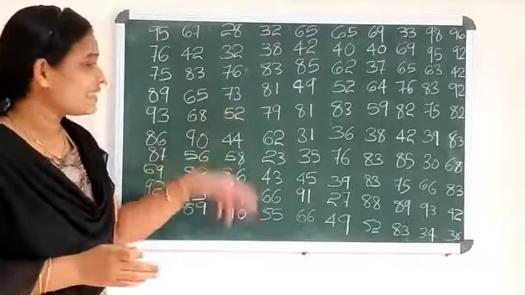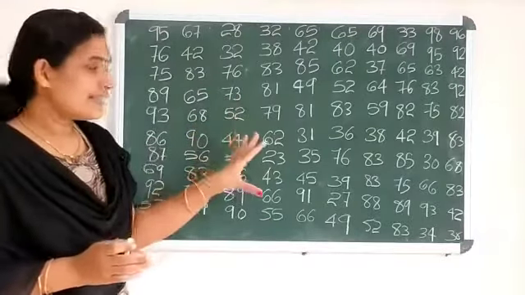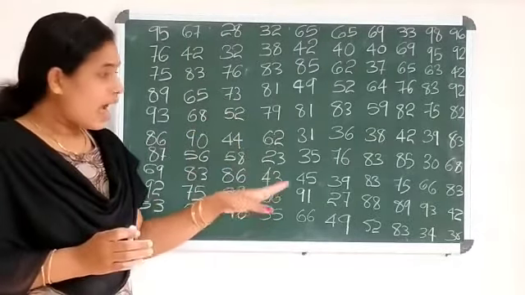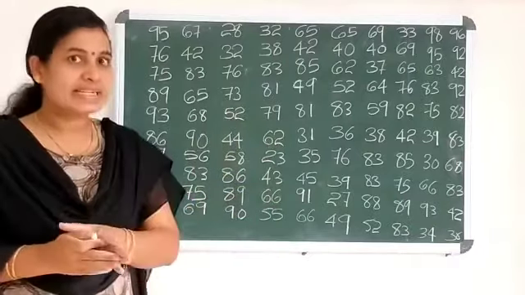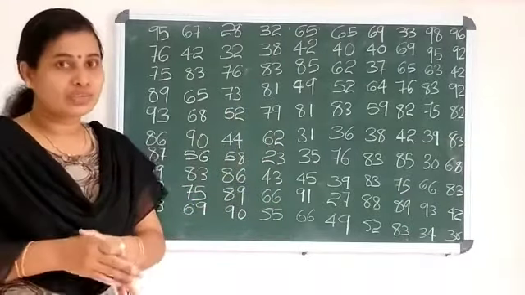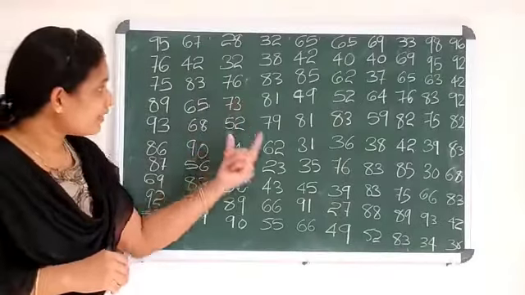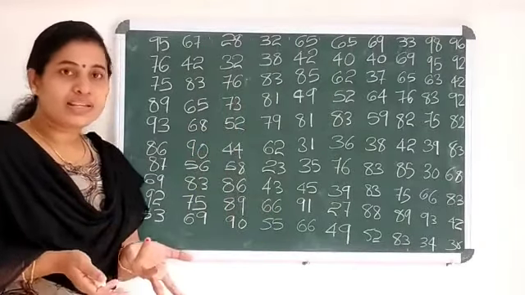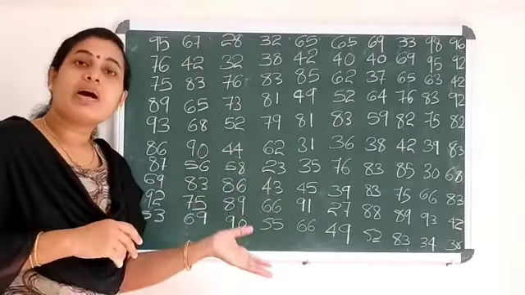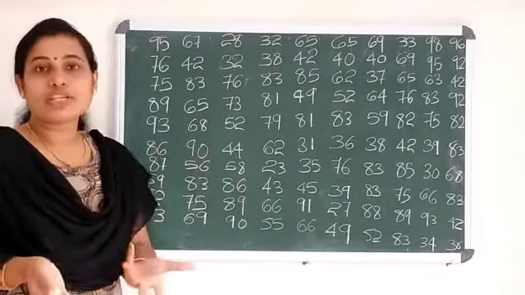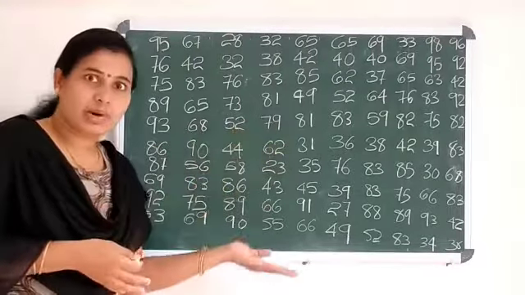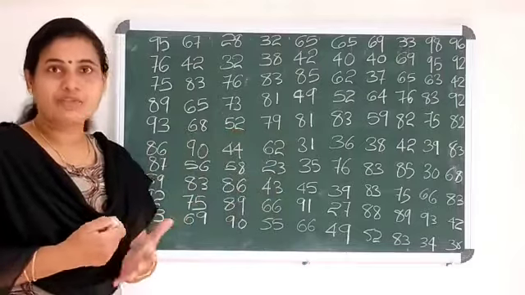Now consider this data. Actually, these are the marks obtained by 100 students in a mathematics class test, and the marks are out of 100. Okay. Looking at this, it is not easy to find out which is the minimum mark, which is the maximum mark, or how many students scored 50 or 60, like that. Confused, no?